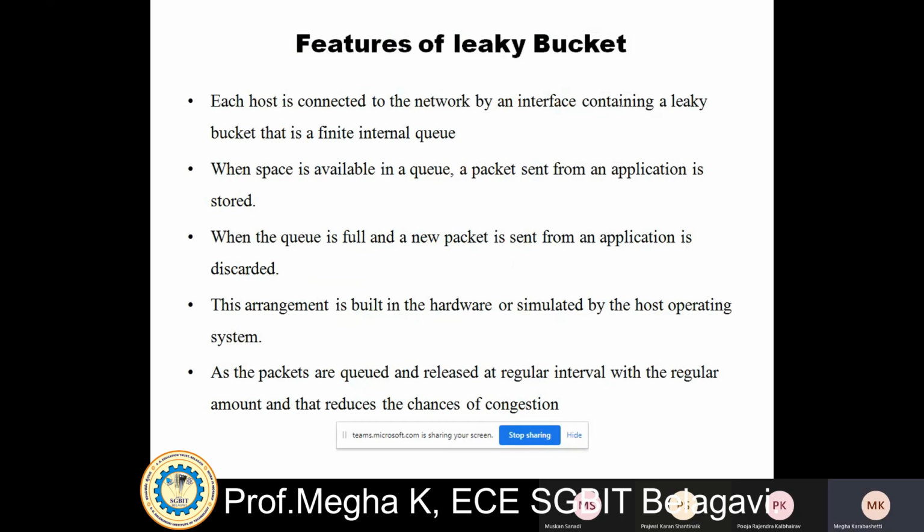It is not sending packets in a bursty flow, it is sending in a constant flow rate, due to which the possibility of congestion reduces. Similarly, if there is no space in the queue, it will discard the packet. That means the transmission is overflowing, and at that time the congestion is controlled with the help of the leaky bucket algorithm.